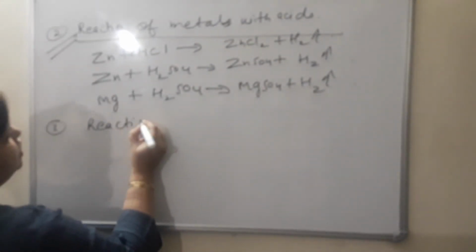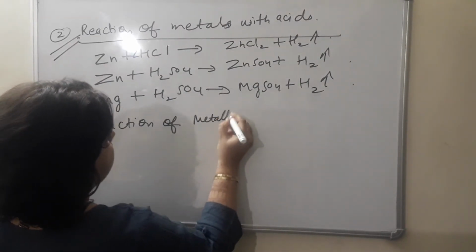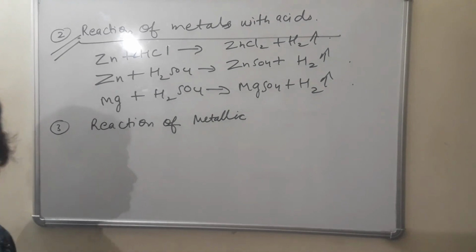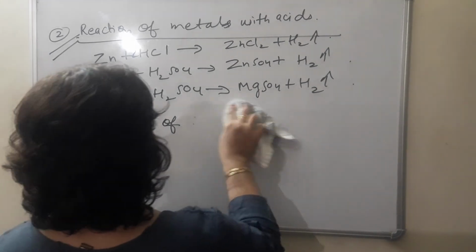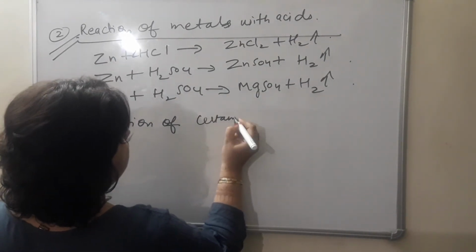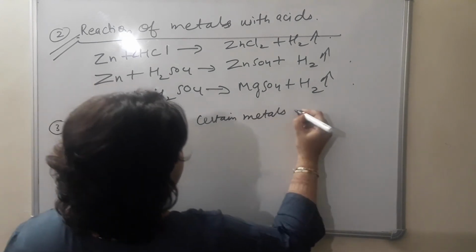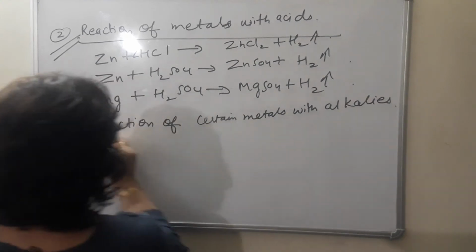Third is, can we obtain hydrogen gas by using alkalis? Alkalis are the soluble bases. Yes. So third one is, for obtaining hydrogen gas, reaction of certain metallic oxide, or metals also you can take instead of metallic oxide, because हमको hydrogen prepare करना है. So reaction of certain metals with alkali, soluble bases, also releases hydrogen gas.